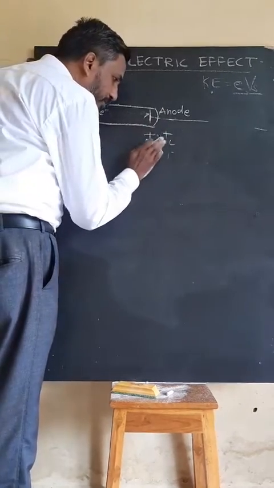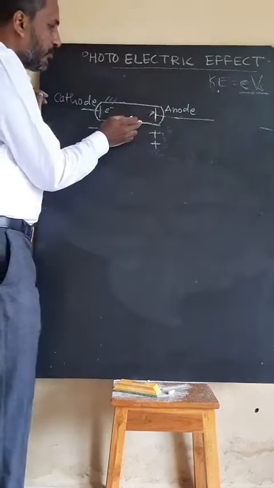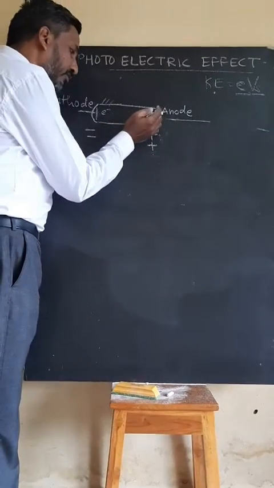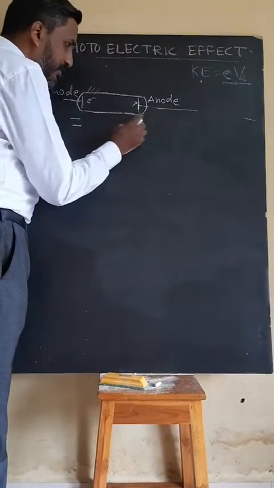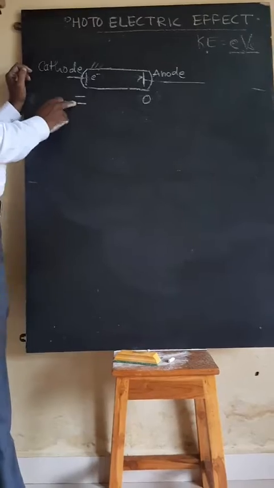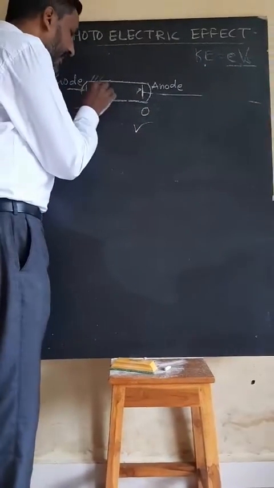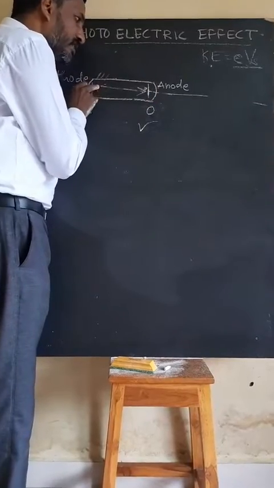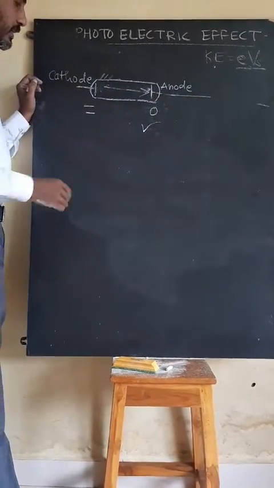Now I reduce that positive potential. As I reduce the positive potential, the photoelectric current also reduces. Now, if the anode potential becomes zero and then goes negative, which one is higher? Negative is higher, right? Then the electrons having maximum kinetic energy move towards the anode, and again we observe the photoelectric current.